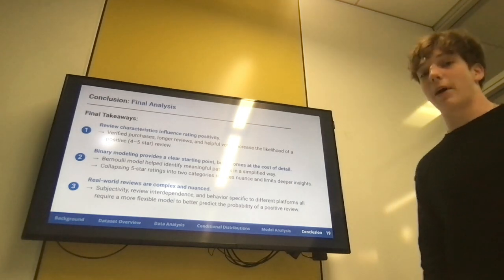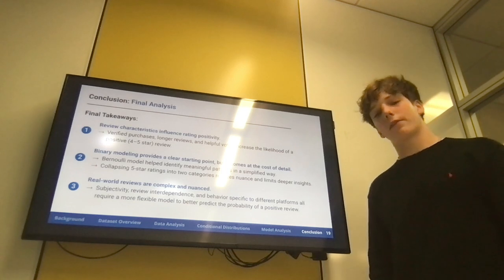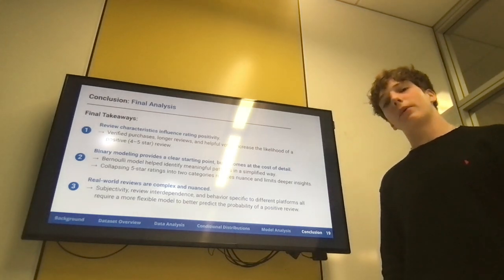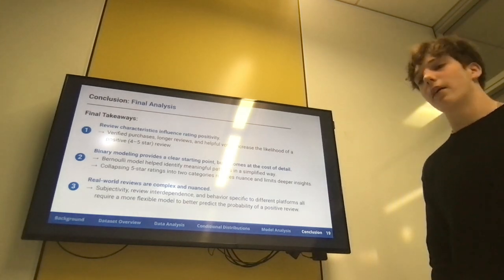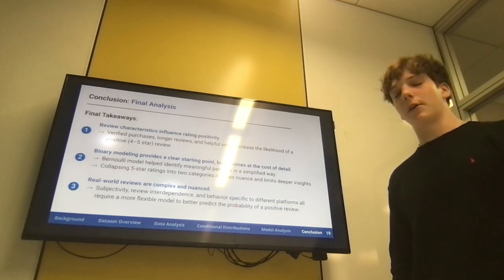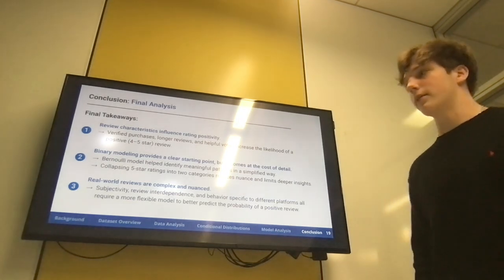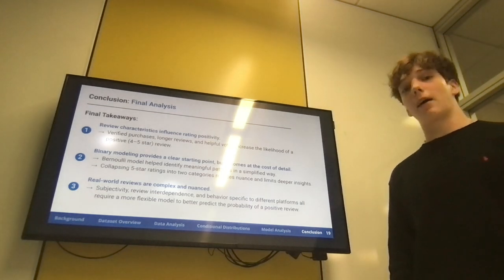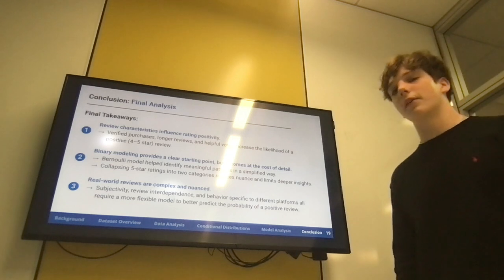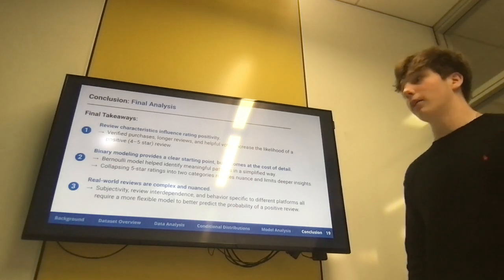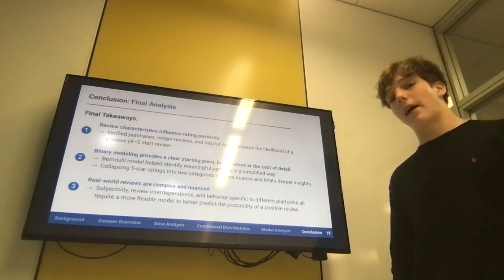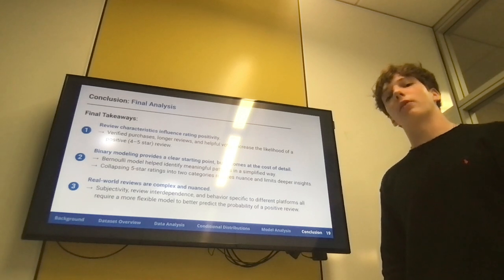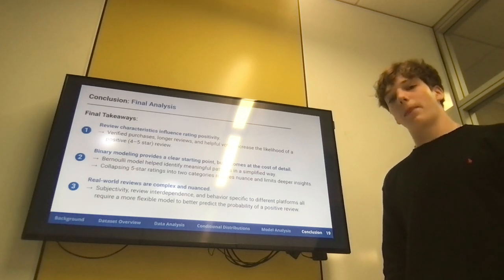We also see that the binary model does give us a good starting point for our investigation, but there's a lot of information lost, and there is definitely a much better model to reflect this data. Last, real-world reviews are very complex and nuanced, and it's hard to find a traditional model to match that. With that being said, the Bernoulli model, again, gives us a good starting point, but there are so many different factors at play here that it's hard to find a right model that would properly reflect this data.